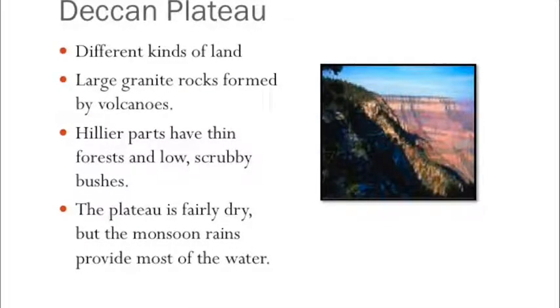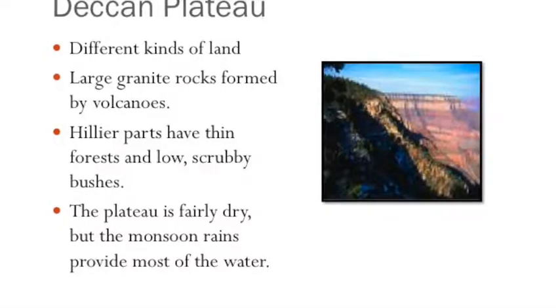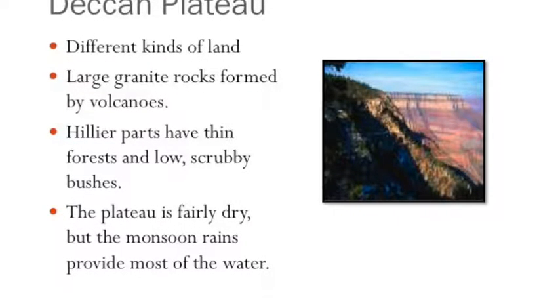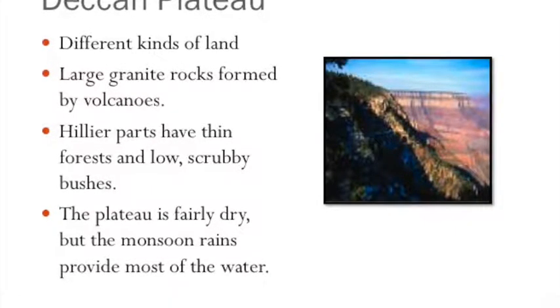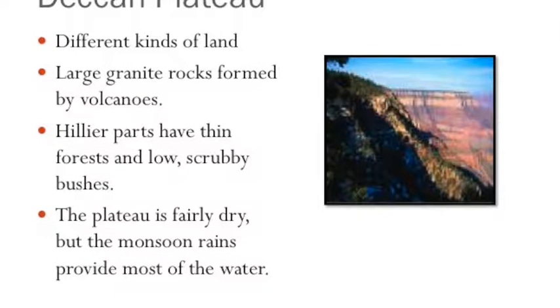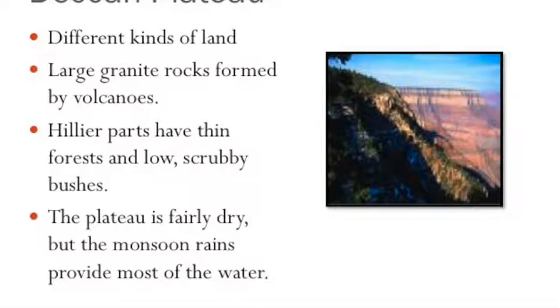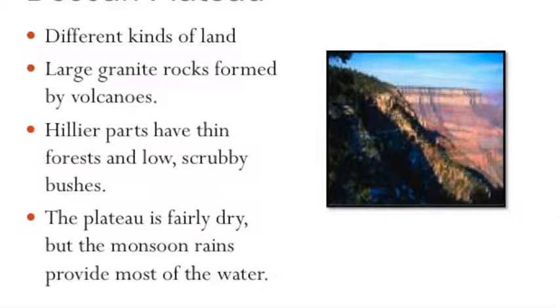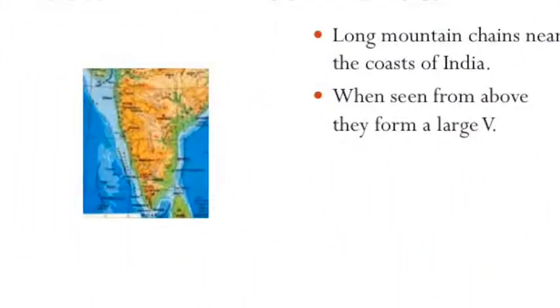The hillier parts of the plateau have thin forests and low scrubby bushes. The plateau is fairly dry. There are few rivers, but the monsoon rains provide most of the water. The soil on the plateau is black, yellow, or red. The black soil is rich in iron and good for growing cotton. The yellow and red soils are missing important minerals. Farmers have a hard time growing plants in them.